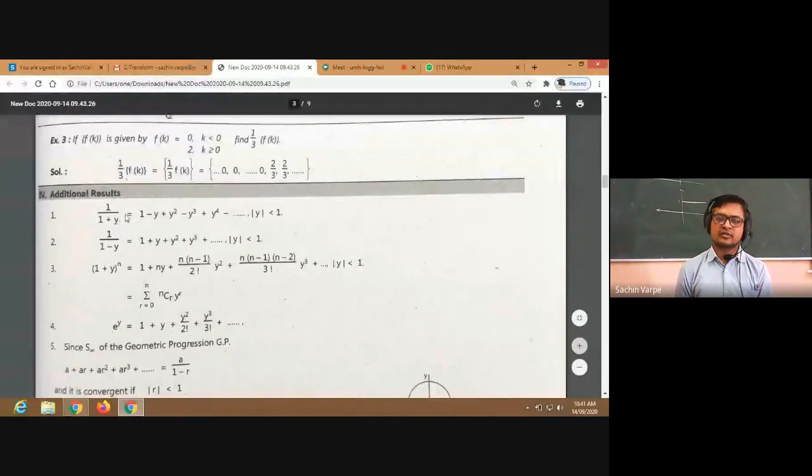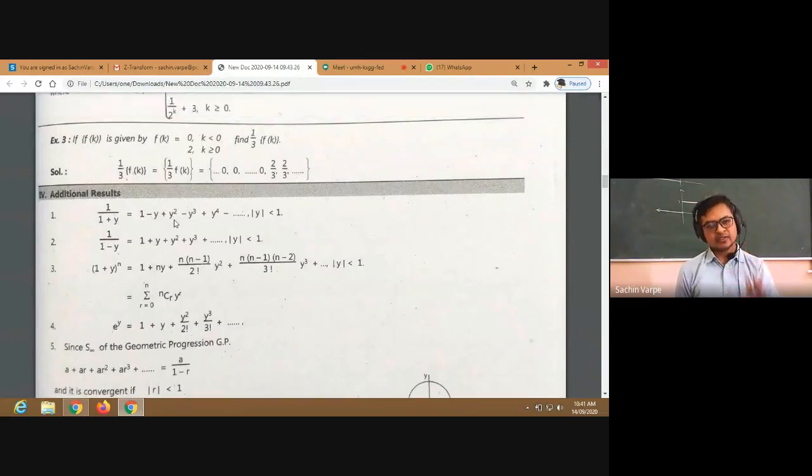So the representation of this in terms of series is 1 minus y plus y square, increasing powers with alternate plus minus signs, is it? When mod of y is less than 1, actually this is a geometric series with the common ratio y, isn't it? So if the mod of the common ratio is less than 1, then only it will be convergent, isn't it? And we are interested in only the convergent part of the sequence.